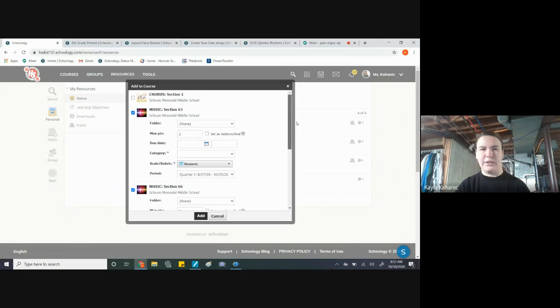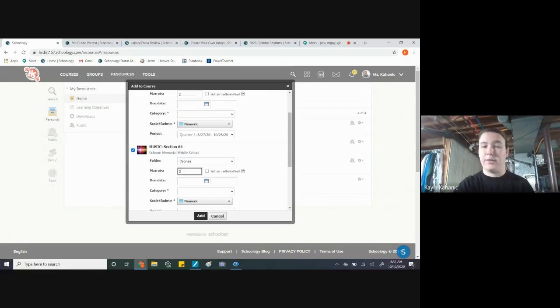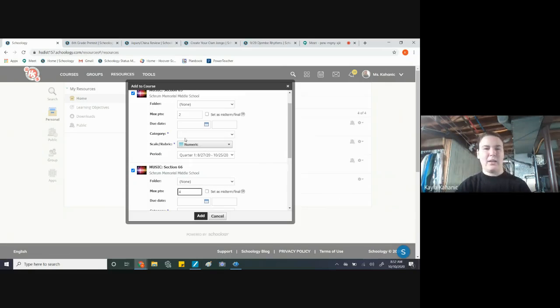and do what you need to do. You can also change the max points here. I don't know, maybe you want 6-3 to be out of 2 points, but 6-6 you want it to be out of 4 points. So you can do that if you would like, or if you forget to change it in the edit, you can just change this to 2 points and say, oops, I put it at 4 points, sorry, I want 2 points. Okay, and then add. I'm not going to do that, but that's how you would do that.